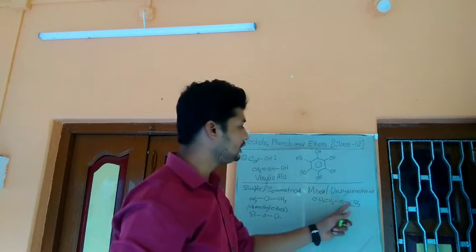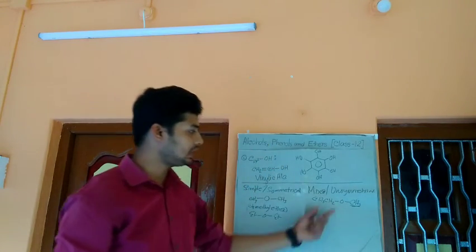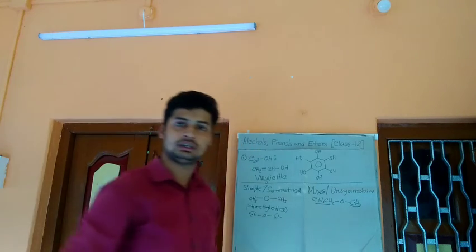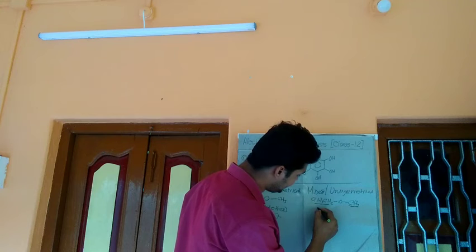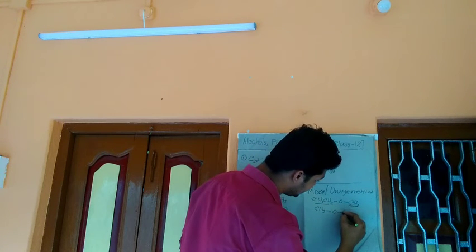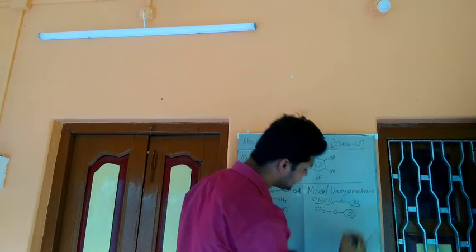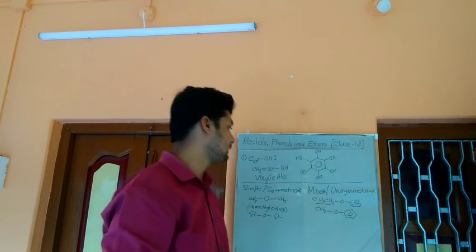This is methyl ethyl ether. One side is methyl group, another side is ethyl group. It can have an aliphatic chain linked to an aromatic chain. This is also an unsymmetrical class of ether.